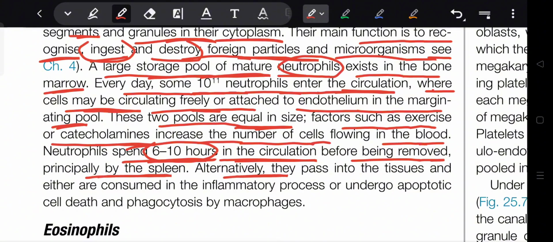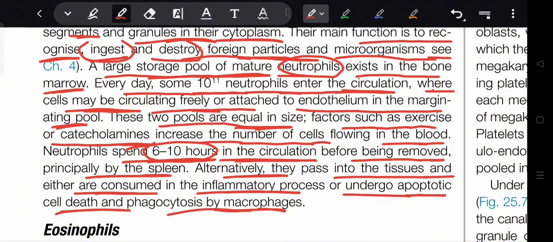Alternatively, they pass into the tissues and are consumed in the inflammatory process or undergo apoptotic cell death and phagocytosis by macrophages.